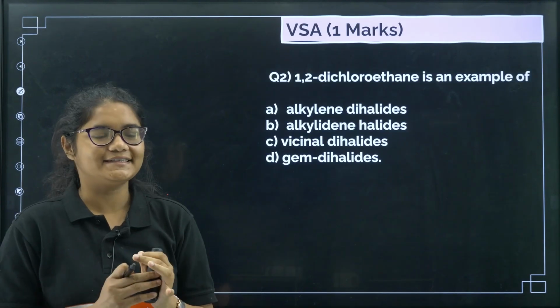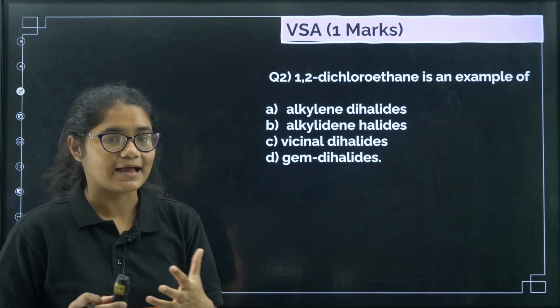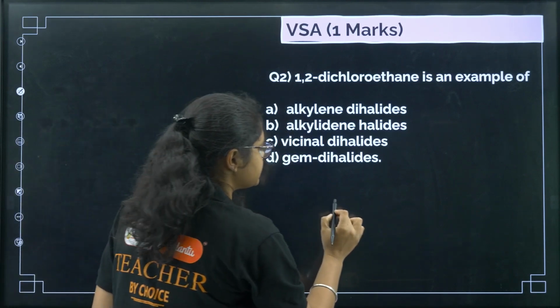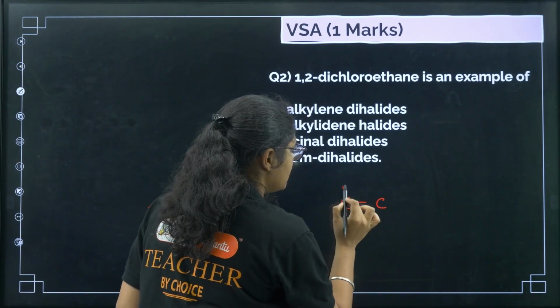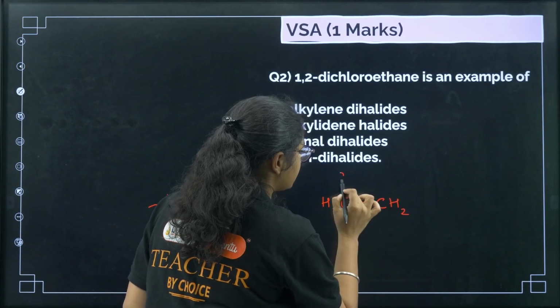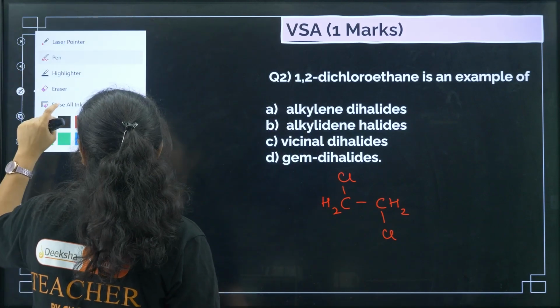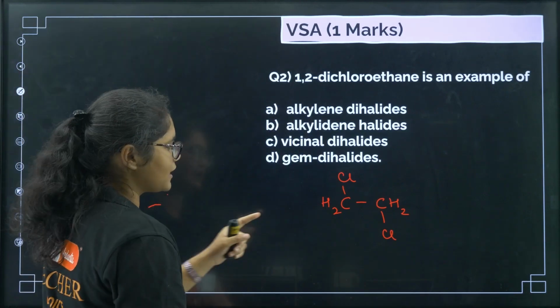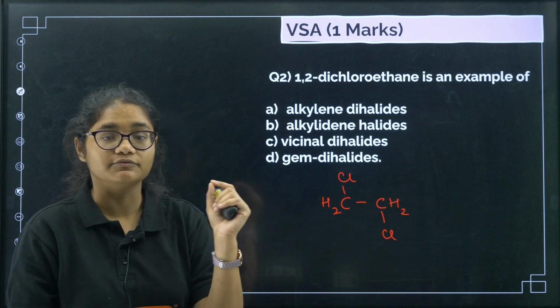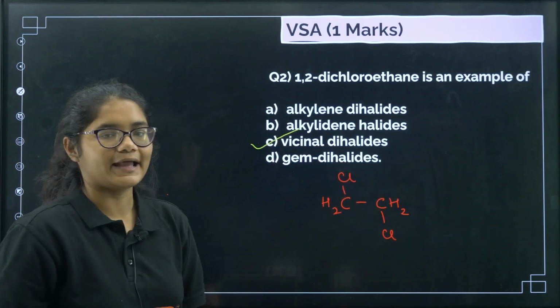Now let us see the second question. 1,2-dichloroethane is an example of... First let us see the structure. 1,2-dichloro, so you have CH2, and here 1 chlorine and here 1 chlorine. You can see that these chlorines are present on adjacent carbons, so these are called vicinal carbons. So this is an example of vicinal dihalides.